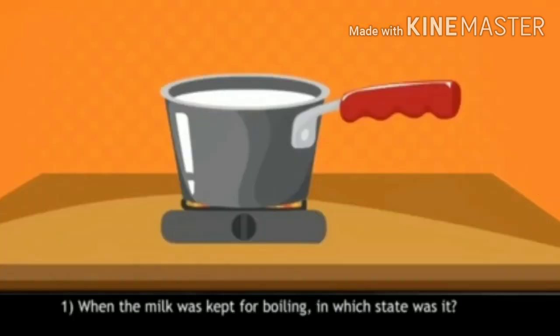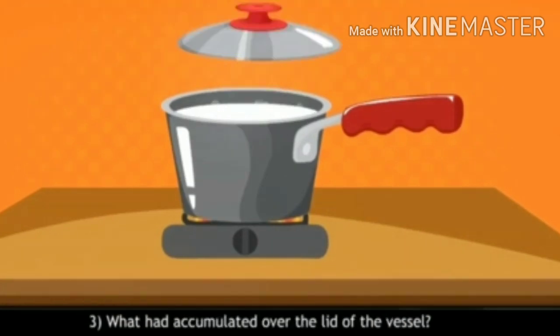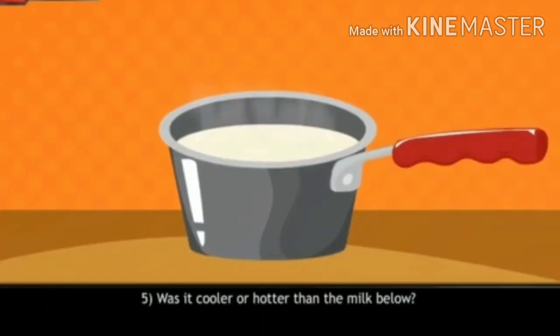When the milk was kept for boiling, in which state was it? When the milk was boiling, what did you observe? What had accumulated over the lid of the vessel? Tell whether the matter accumulated on the milk is liquid or solid. Was it cooler or hotter than the milk below? On which other substances can similar experiments be carried out?